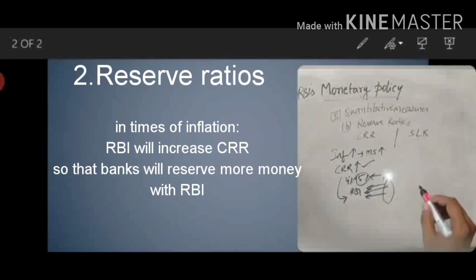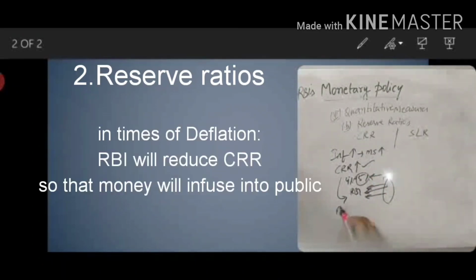In times of deflation the CRR has to decrease, because in times of deflation money supply has to be infused into the public, so the bank has to reserve a lower CRR with RBI.